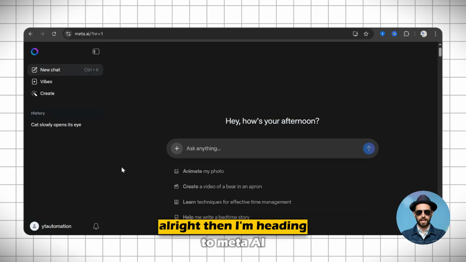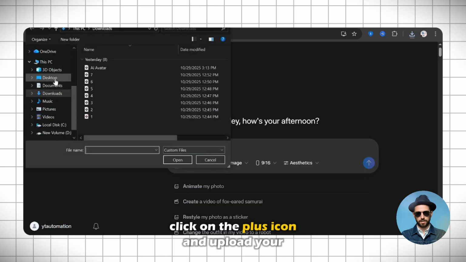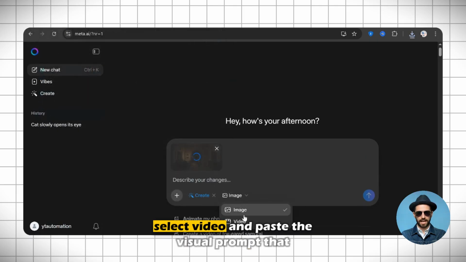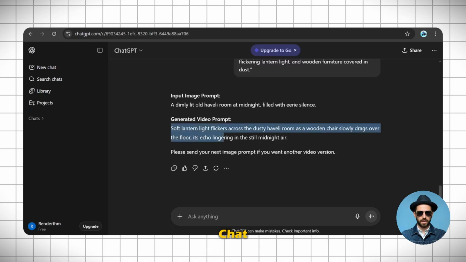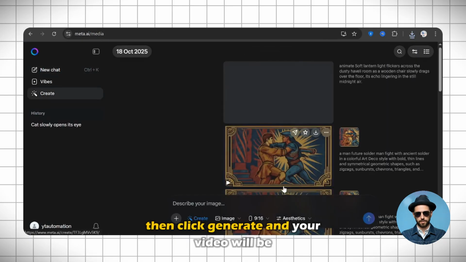All right then, I'm heading to Masteraihub. Just go to the Masteraihub website and log in. After logging in, click on the plus icon and upload your image. After uploading the image, select video and paste the visual prompt that ChatGPT generated for that image. Then click generate and your video will be ready.